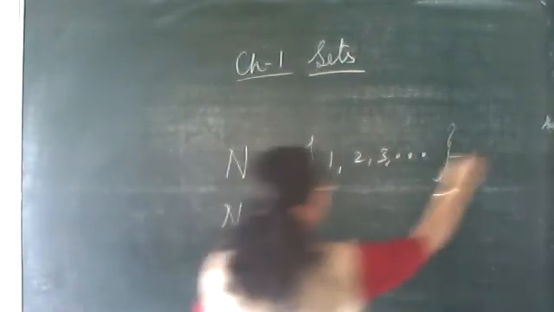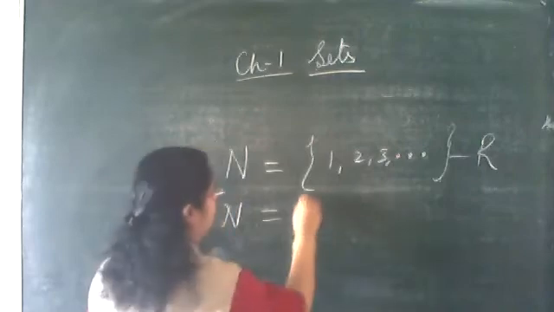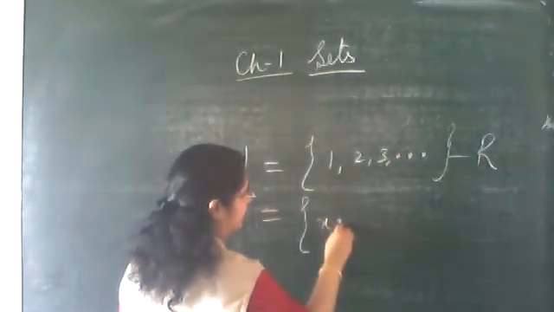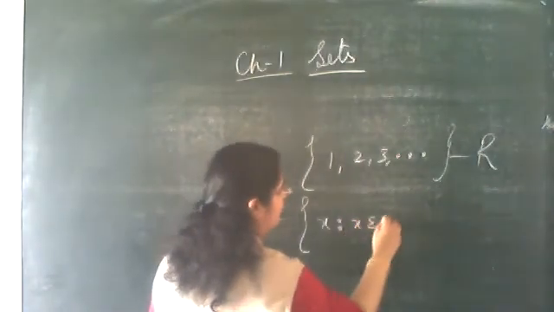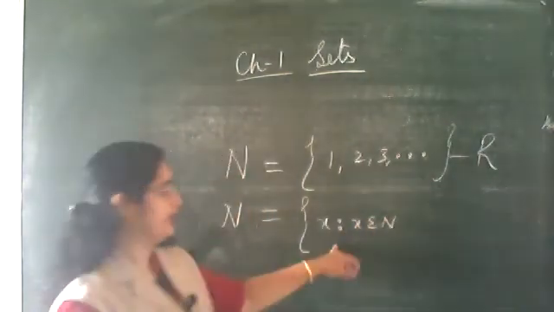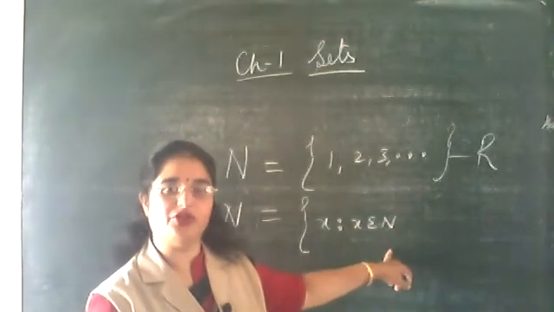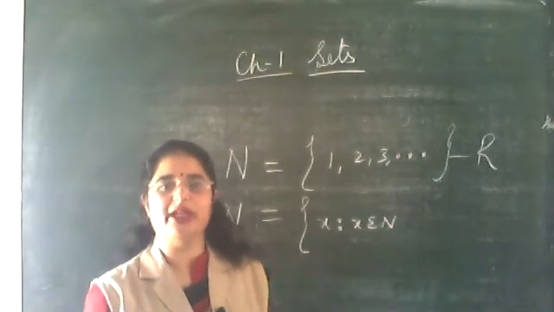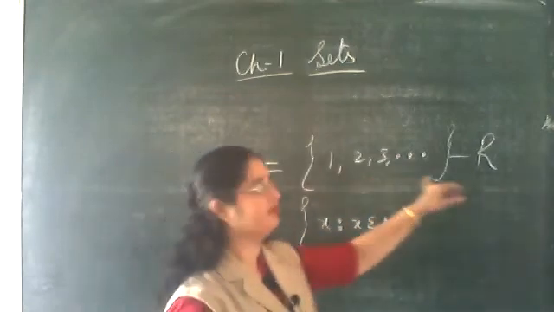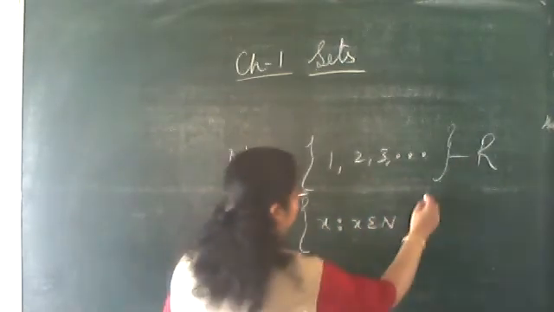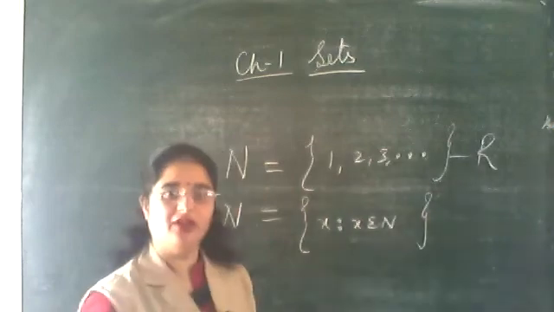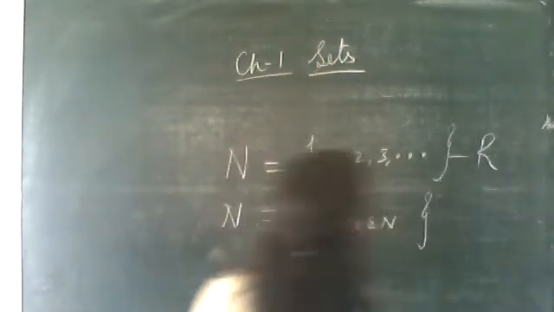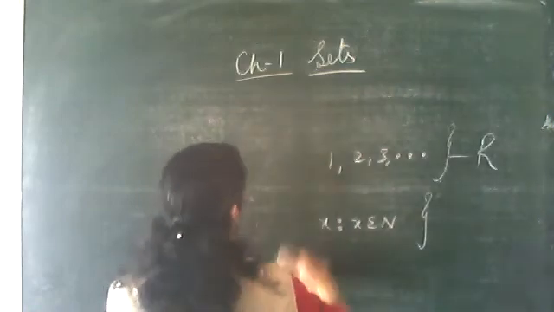Same thing can be written in set builder form. This is your roster form. Now in set builder form, how can we write? We can write X such that X belongs to N. Is it enough? Yes, it's enough, because X belongs to N, and X can take any value because I have taken from 1 to infinity. So this is your set builder form. Is it clear? We discussed it yesterday, and I am giving you a brief of it so that things will be clear.